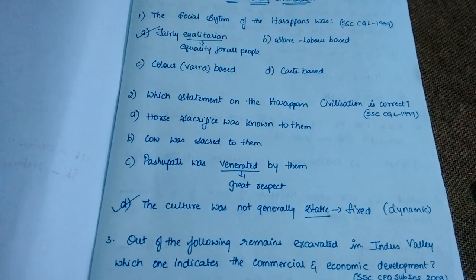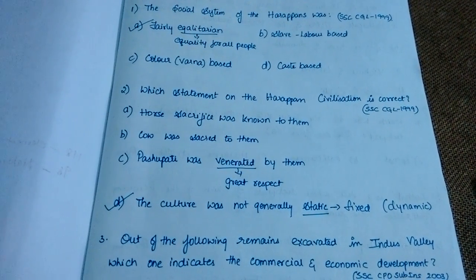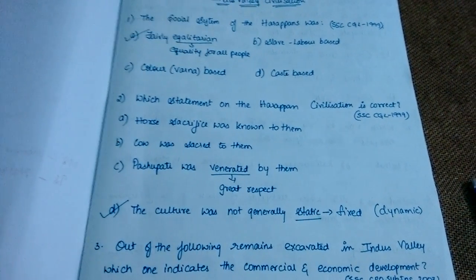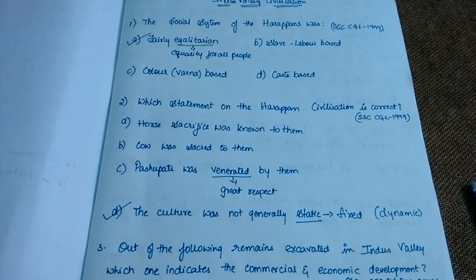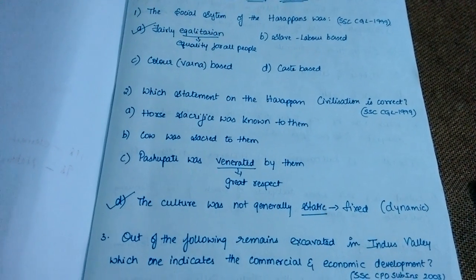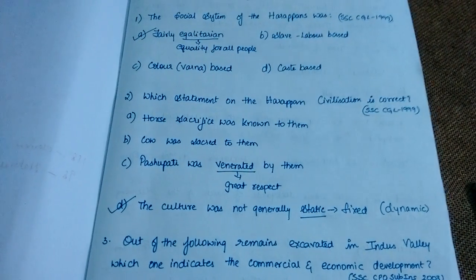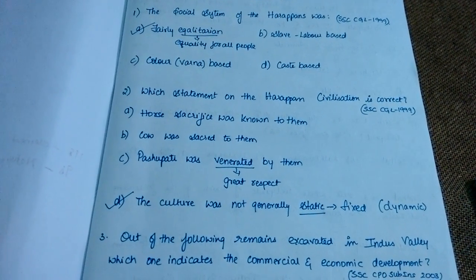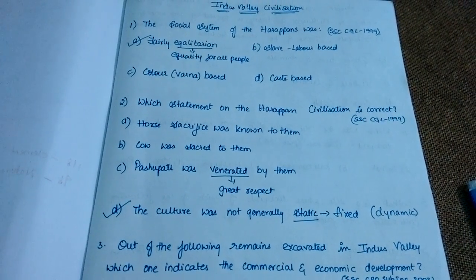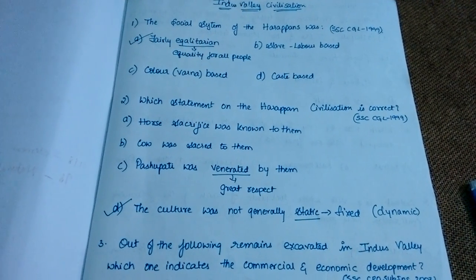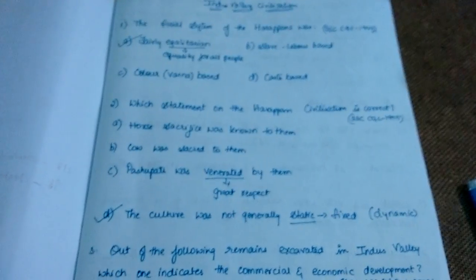So here you can see another option, like Pashupati was venerated by them. It's not venerated, it's worshipped by them. Venerated means great respect, but Pashupati was actually worshipped by them. So we get confused. We'll feel like it's about Pashupati and everything, but actually the answer is the culture was not generally static.